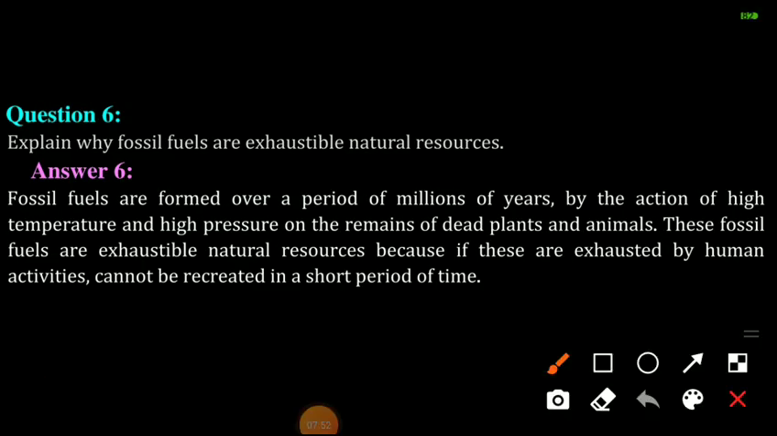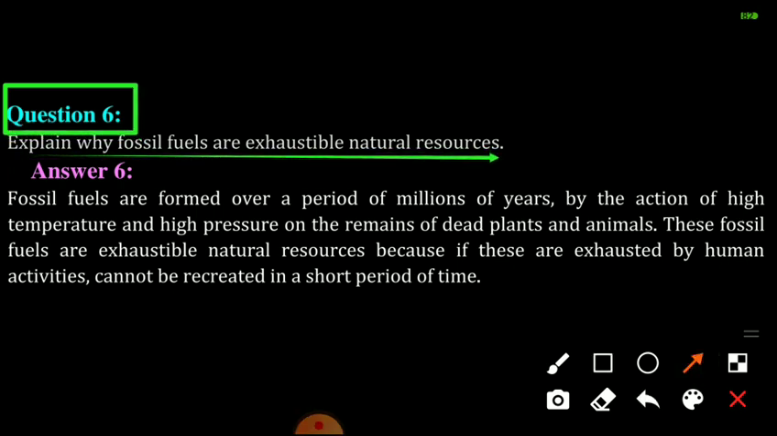Question number 6 is explain why fossil fuels are exhaustible natural resources. Here we should know what are the exhaustible natural resources. The resources in nature which are limited in amount are exhaustible natural resources. As we know, fossil fuels are formed from the dead remains of living organisms, that is the dead vegetation and dead animals.